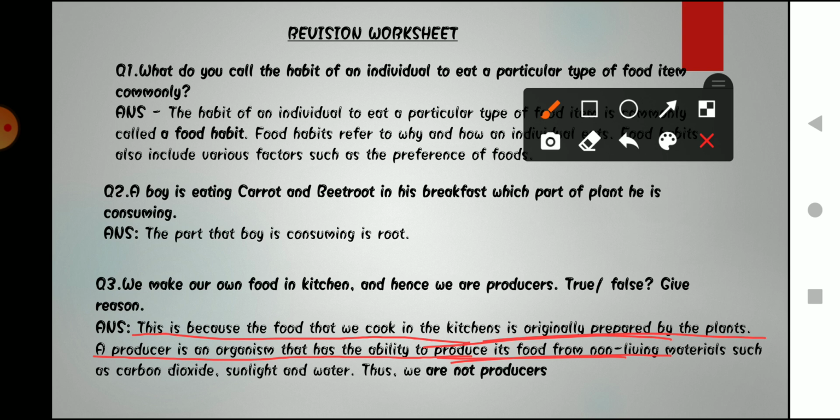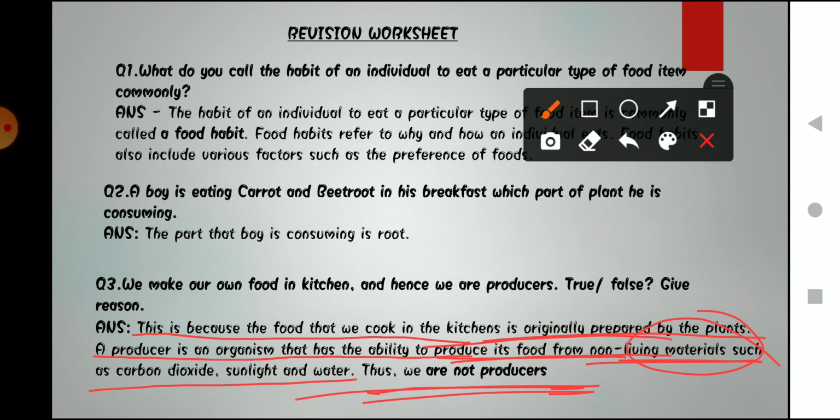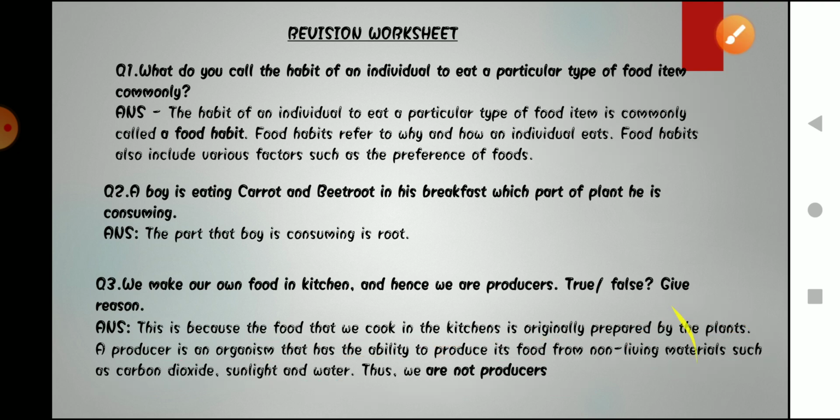Okay, so we can say that they make their own food from carbon dioxide, sunlight and water. Okay, so thus we are not producers, because the food that we are mainly using in our kitchen is prepared by plants. Okay, now moving on to the next question.